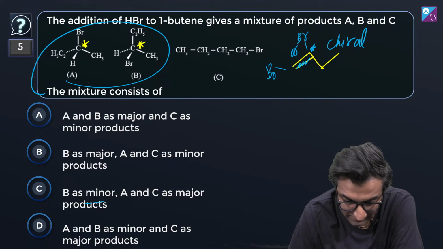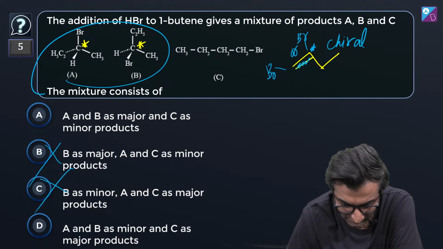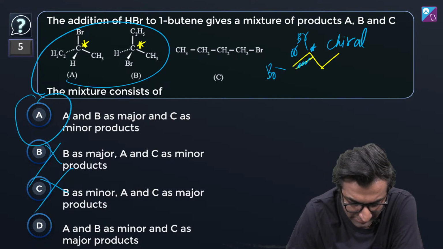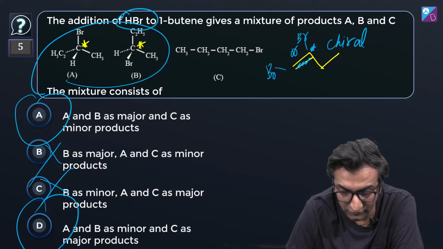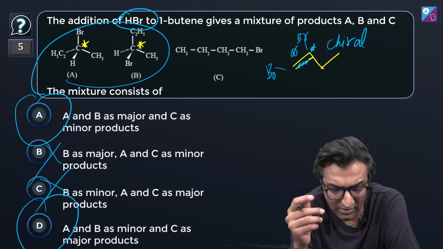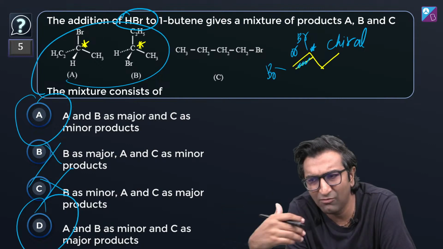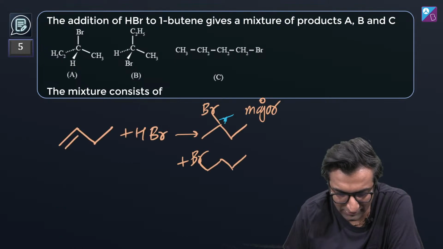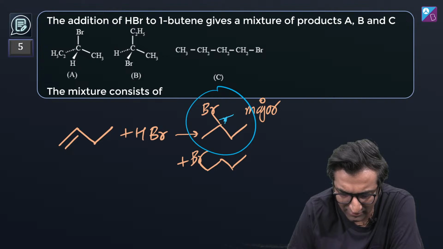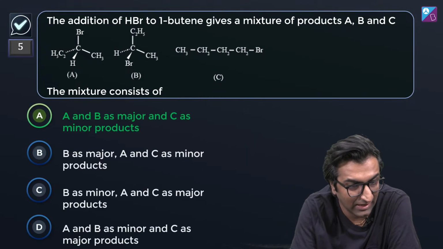Okay, B as major, A and C as minor. Now this doesn't make any sense. B as minor, A and C as major, again doesn't make any sense. हाँ, तो it is either A or D. Now how do you figure out दोनों के बीच में क्या है? देखिए यहाँ पे सिर्फ HBr दिया है, so this is going to be a Markovnikov addition. और basically the more substituted carbon पे bromine जाएगा. Anti-Markovnikov में you have a different agent, you have H2O2 and all of that. We'll learn about that in the next couple of sessions, right? Maybe you already have an idea about this. So major product होगा ये. I've put a star here, मतलब you draw the wedge and dash diagram, and this will be the minor product. So इसके हिसाब से आंसर होना चाहिए A.